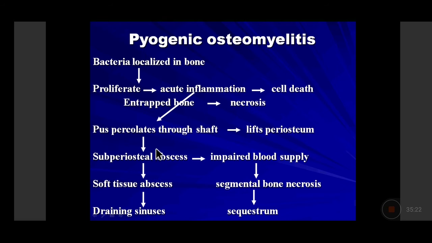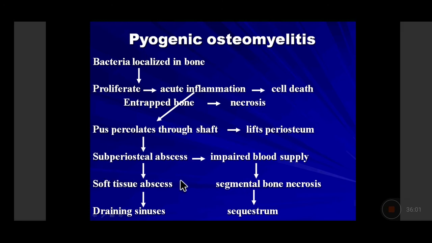Now, through the periosteum, the blood vessels are going inside the bone and supplying the blood. If there is so much pus outside the blood vessels, it will cause pressure on the blood vessels. So there will be a decrease in the size of the arteries which are supplying the bone itself. So there will be impaired blood supply, leading to necrosis of a segment of the bone. Till now, there was only the entrapped trabeculae which were getting necrosed. Now, what has happened is the whole segment of the bone undergoes necrosis, and this segmental necrosis of the bone is called the sequestration.